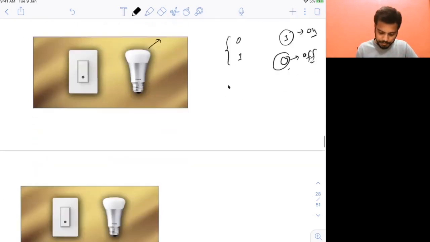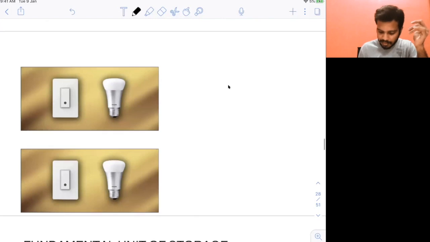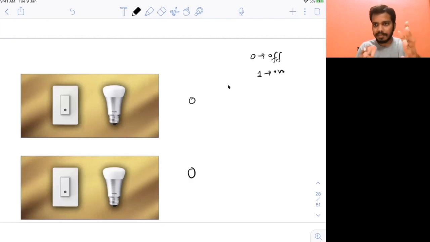Now, what if I give you 2 bulbs and 2 switches? How many numbers can you represent through this? Think about this. How many combinations can you make? First, think about 0 as off. As I told you, 0 is off, 1 is on. So the first time, I will keep both off. Both of my bulbs are off. That means I can use 0 0. Basically, this is the number 0 0. I am telling that both the switches or bulbs are off. So that is one way of representing a number.